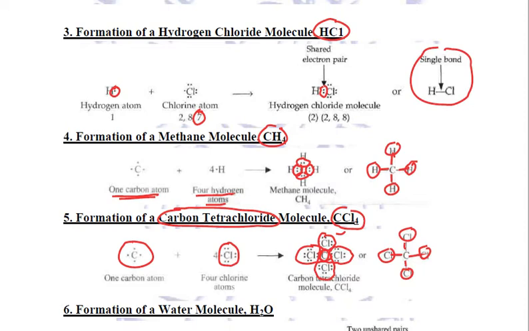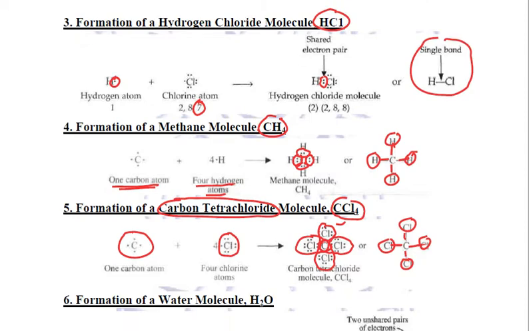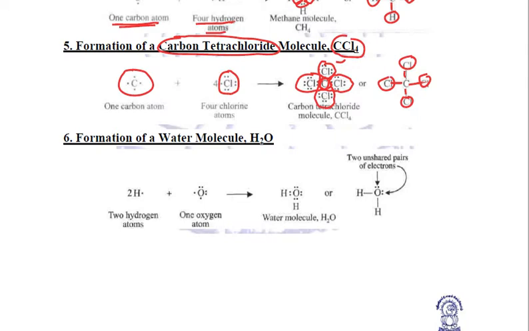This is also an example of single covalent bond formation. Let us see how water molecule is formed. Oxygen, we know that it requires 2 electrons. When it combines with hydrogen, hydrogen has got only 1 electron in its outermost shell. So one hydrogen can only share 1 electron. So oxygen shares 1 electron with 1 hydrogen, and it shares 1 more electron with 1 more hydrogen to form 2 single bonds with these 2 hydrogen, and thus water molecule H2O is formed.